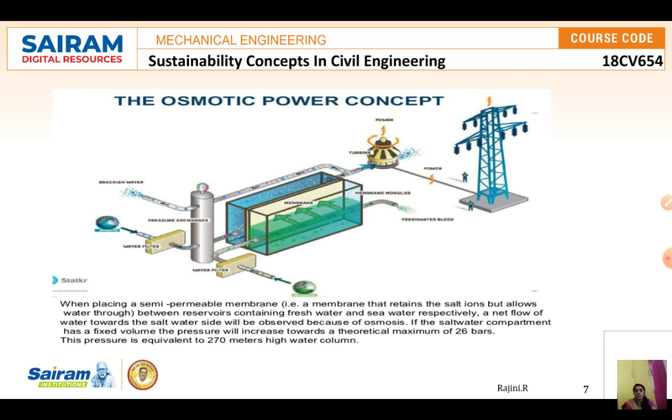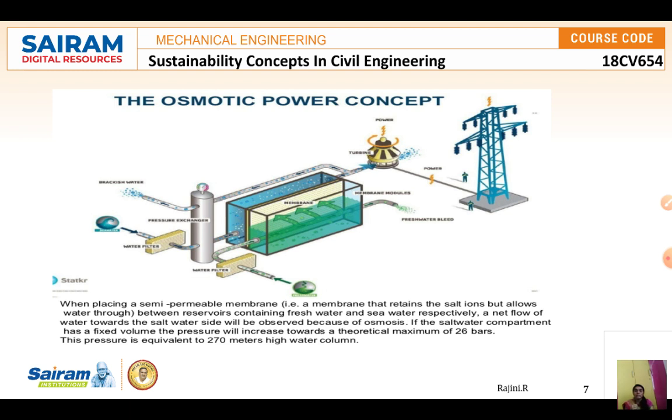And this is the process of osmotic power, how the water passes between the salt water and the fresh water, with a small membrane there. You can see in between the box, that small membrane, passing from point A to point B. That membrane takes out the salinity, then the water is transferred to the turbine. The turbine acts the same as in our hydroelectric power plants, and from the hydroelectric power plant it is connected back to the grid. So that is the thing.